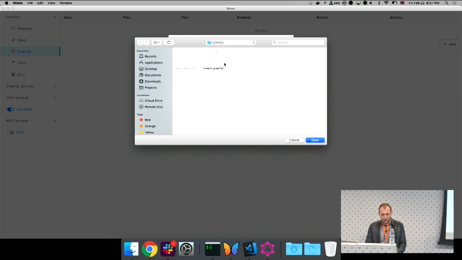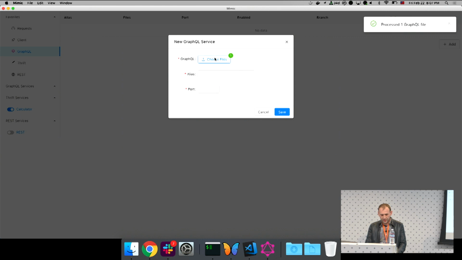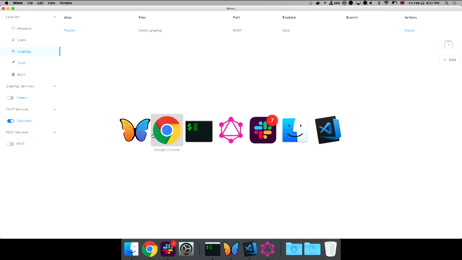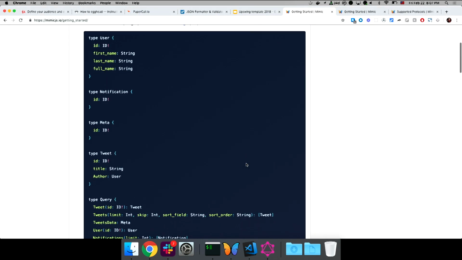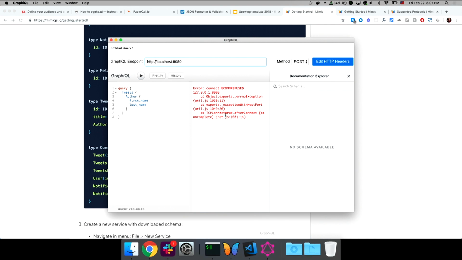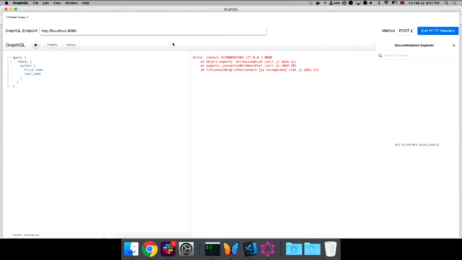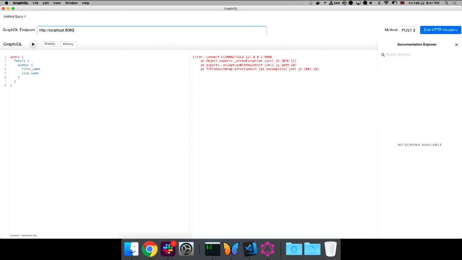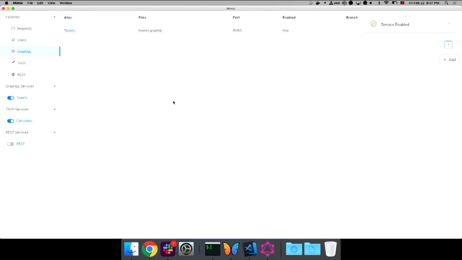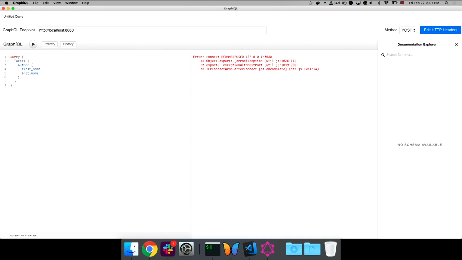We go and choose our GraphQL schema. It will parse the schema. And then it will create a service that fully implements the schema. So basically, that's my schema. That's like user, notification, some tweets, some query, which means that I can start GraphQL application and go and like, I didn't start it, so that will do it.